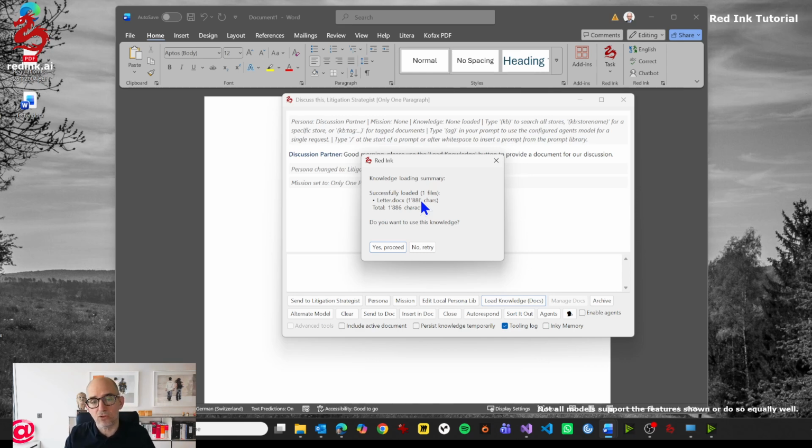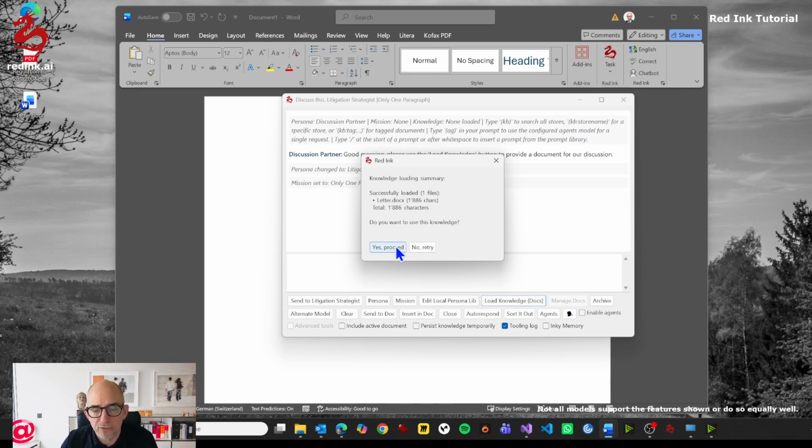And the more documents and more content you load, the slower the system will be. There is also a possibility to have documents compacted. So you can ask, for example, if you have a lot of contracts that you want to discuss and you only want to look at the employment parts, you could ask Redink to only take the employment related sections from the contract. I will show that afterwards briefly.